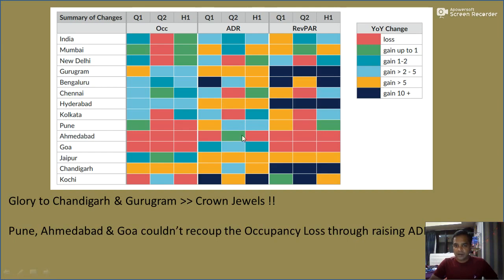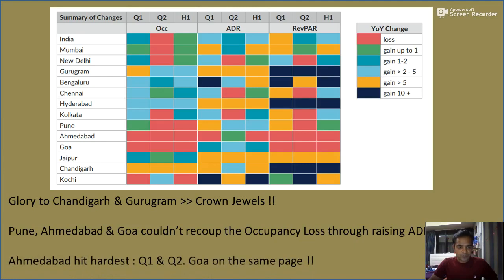But it did not yield the desired results that we can see in the Q2 here, where the RevPAR for all these three cities ended up in the red. So it's a strategy, works sometimes and it doesn't work sometimes. So with that, we pay attention to Ahmedabad.